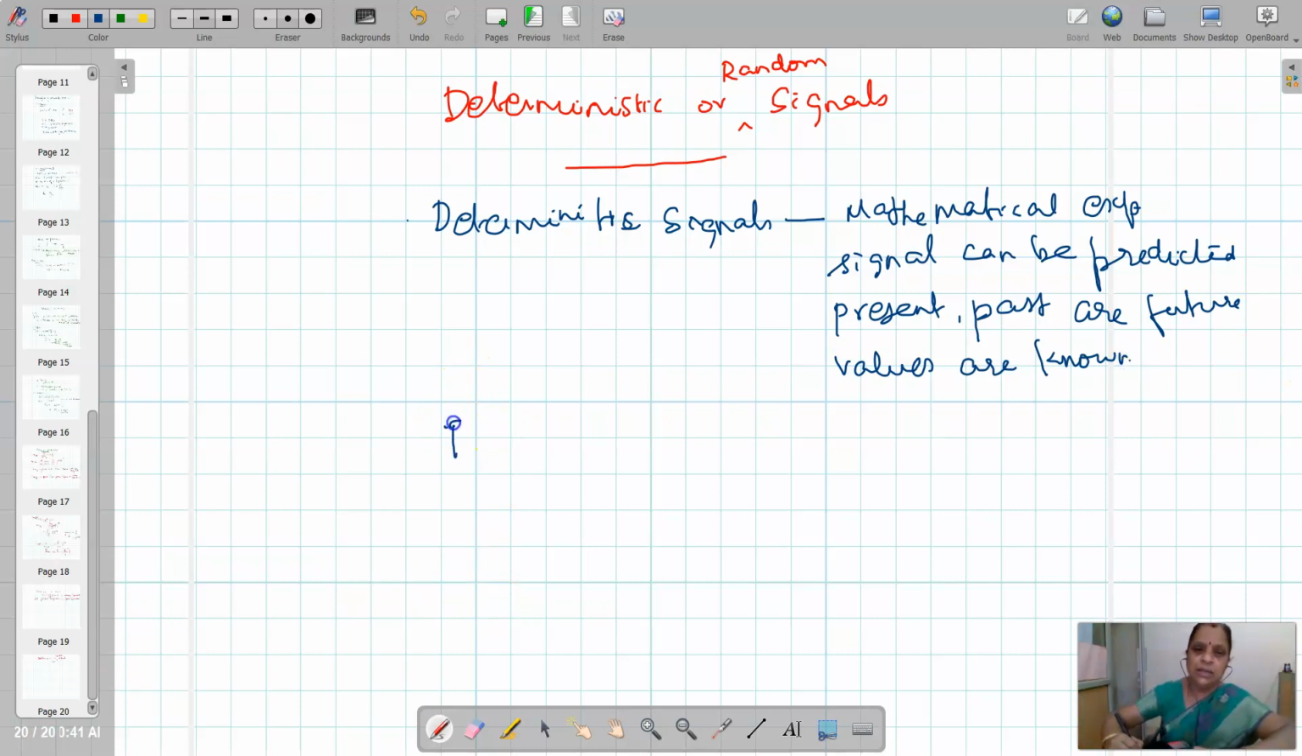Random signal: whatever properties we have defined for deterministic signals are not satisfied for this, so they are void here. So the speech signal is a random, one-dimensional signal.